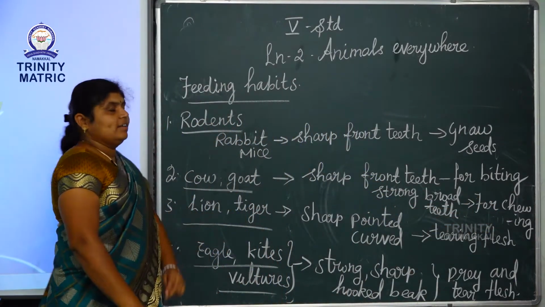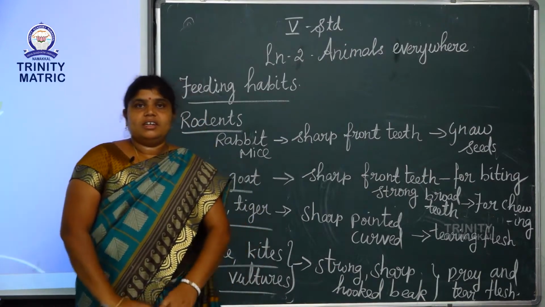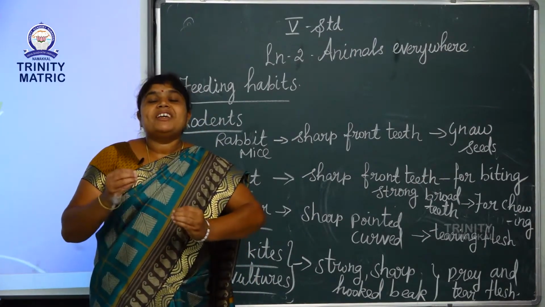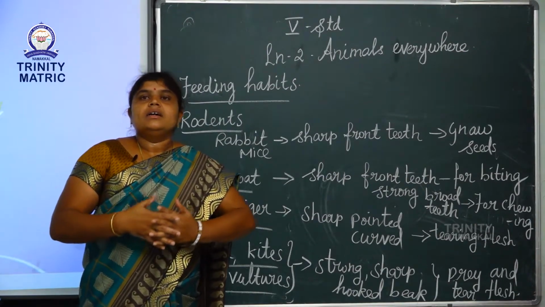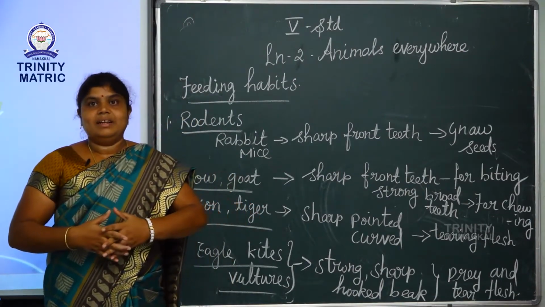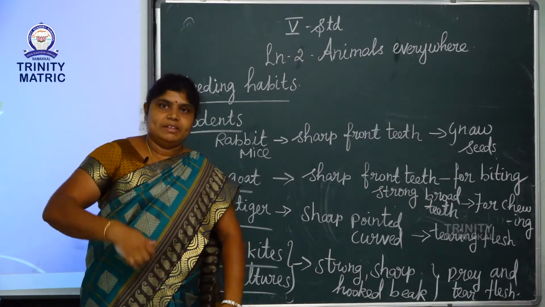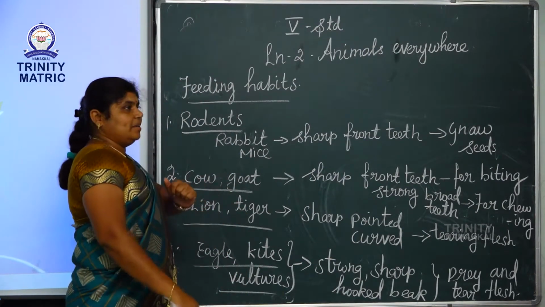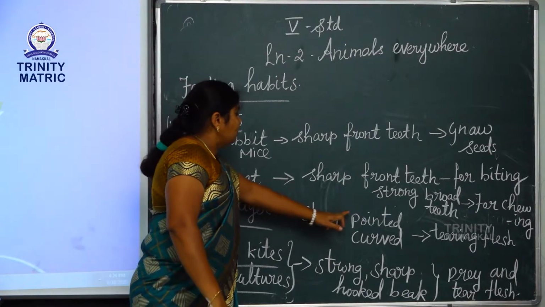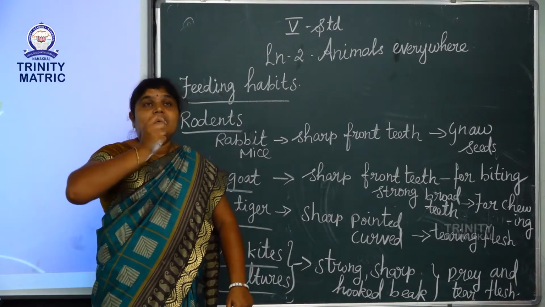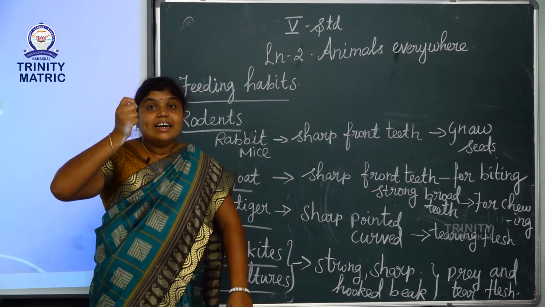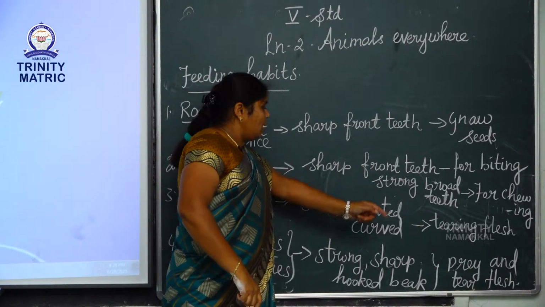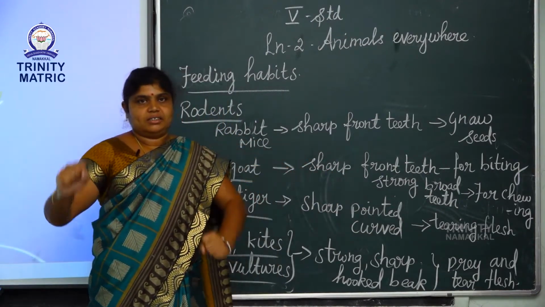Next, third one, carnivores. What is meant by carnivores? Carnivores are flesh-eating animals. These are dangerous animals, otherwise called wild animals. For example, lion, tiger. These animals have sharp pointed curved teeth. These teeth are used for tearing flesh.